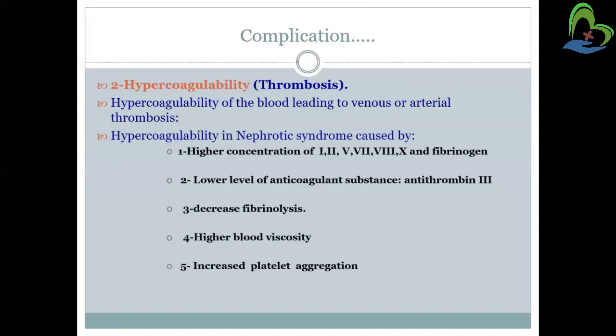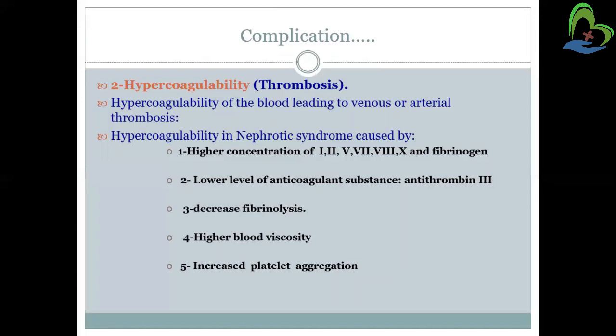That means there is a chance of a thrombosis, formation of a thrombus in the blood because of hypercoagulability. So hypercoagulability of the blood leads to venous or arterial thrombosis because of clot formation. Hypercoagulability in nephrotic syndrome is caused by a higher concentration of coagulatory factors 1, 2, 5, 7, 8, and 10 and fibrinogen.